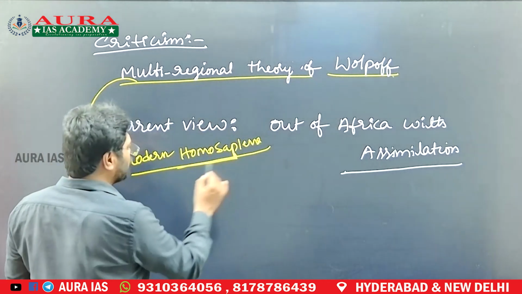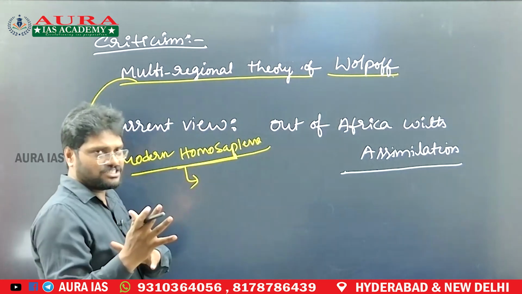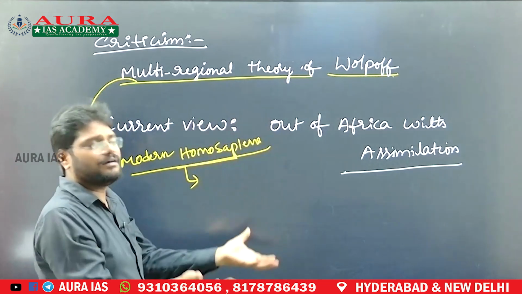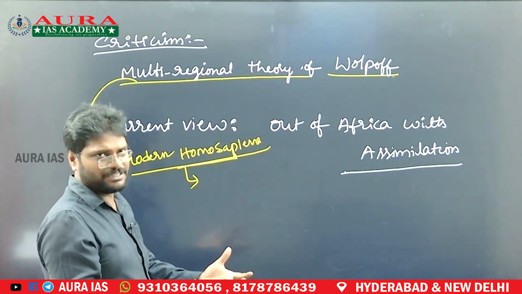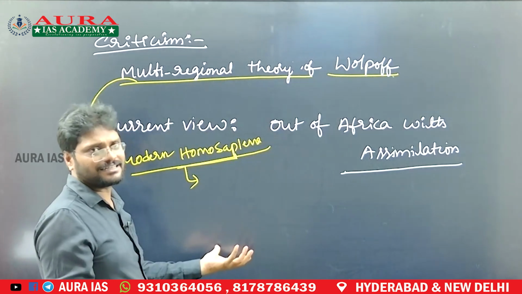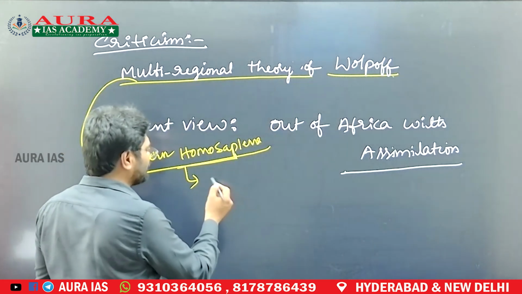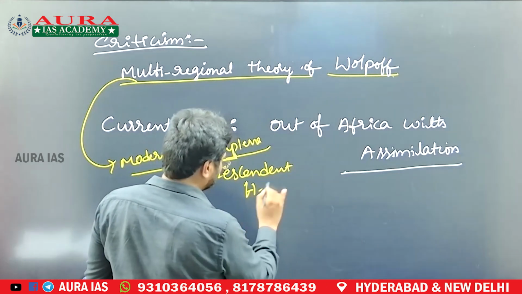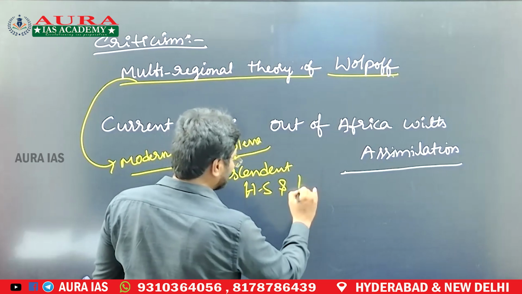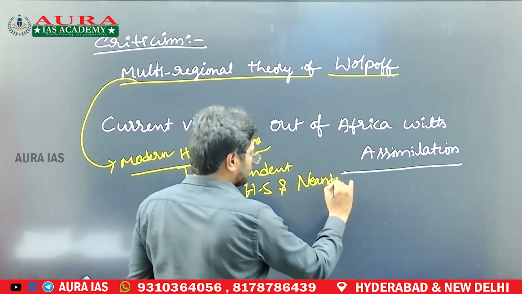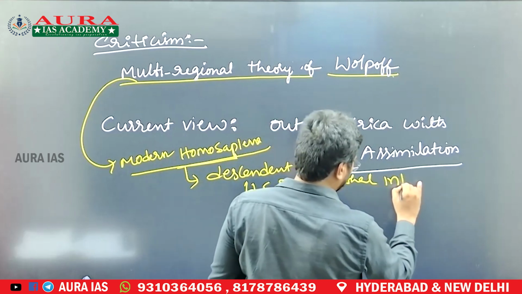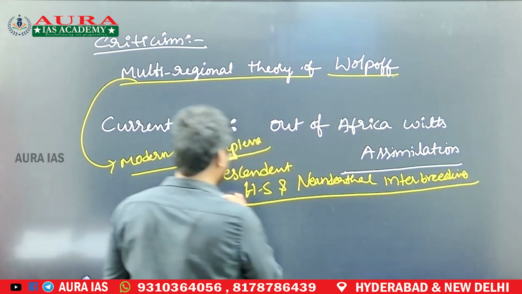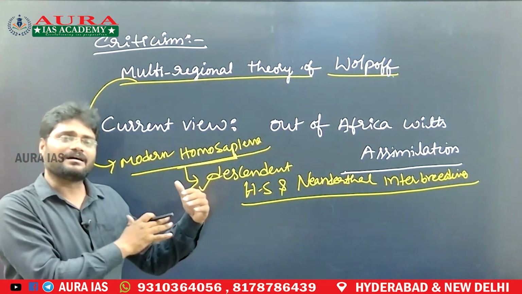Actually, modern Homo sapiens evolved in West Asia, Northern Africa, and Europe. They mated with the previous species, that is Neanderthals and others. So the modern population were descendants of Homo sapiens and Neanderthals. Neanderthal interbreeding was also revealed as genetic evidence. So this is directly contradicting.